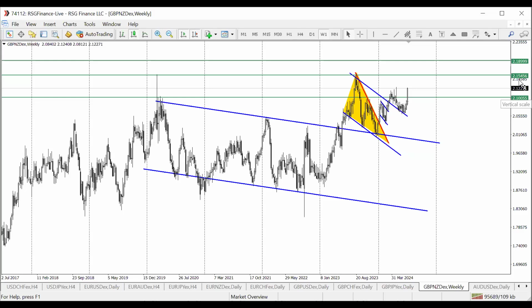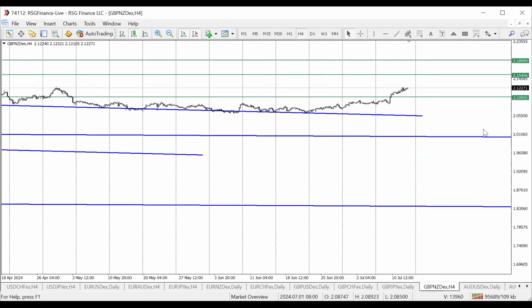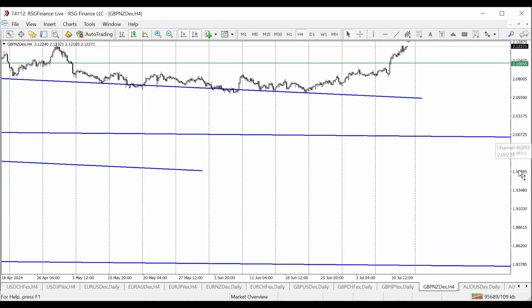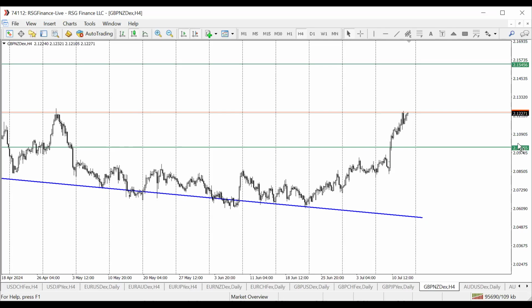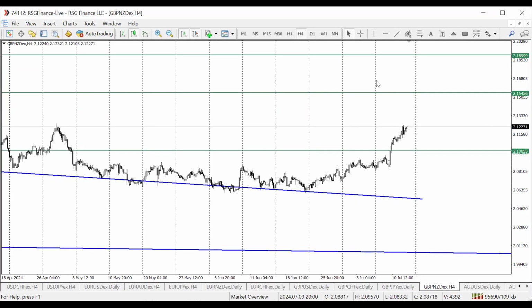So first level is 2.1545, and we have another level at 2.18999. So as always, we want to trade on a weekly on H4, which helps us to see clearly how to trade into the week. Here again, because of the massive sell-off we had on NZD, we're going to be expecting some level of retracement.